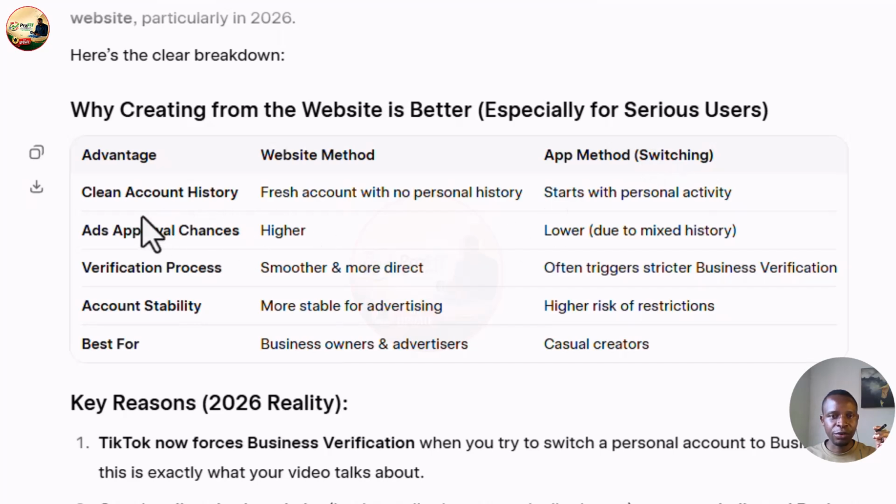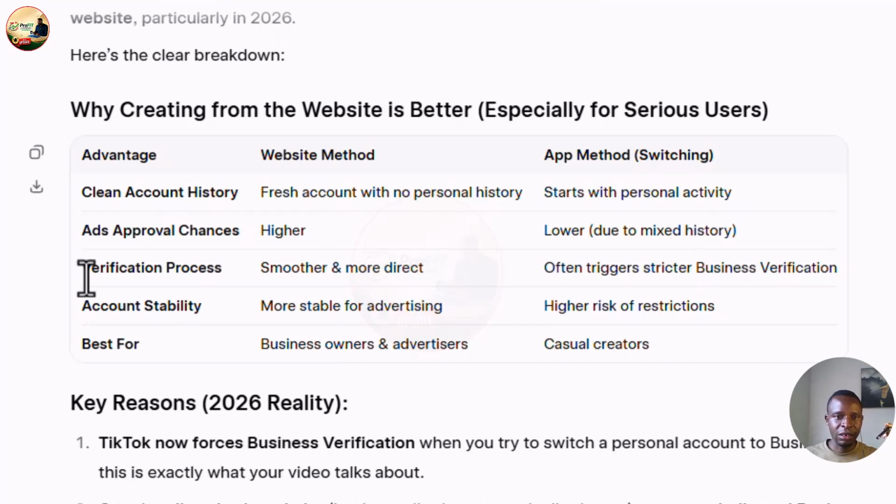Okay, now first of all, it says cleaner account history, fresh account with no personal history. That's when you go to the website, like in the video I did. Okay, now for this one, start with personal activities. So this will not be so good for you if you are considering business. Okay, then it came to ad approval chances higher. So when it comes to running ad, the approval is higher when you create the account using this method. All right, now this one is lower and it says due to mixed history. That's personal account and then now business account.